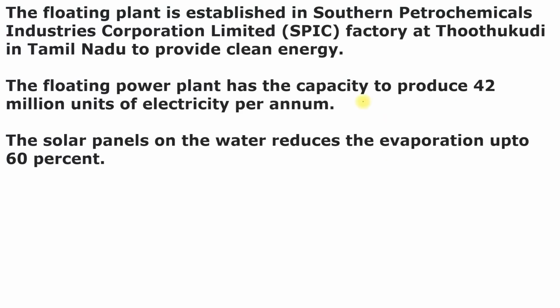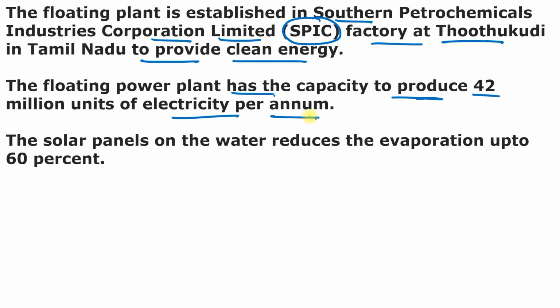The floating plant is established in the Southern Petrochemicals Industry Corporation Limited, also known as SPIC factory, at Thothukudi in Tamil Nadu to provide clean energy. Its main aim is to provide environmentally sustainable power generation and to reduce carbon footprint. The floating power plant has the capacity to produce 42 million units of electricity per annum.